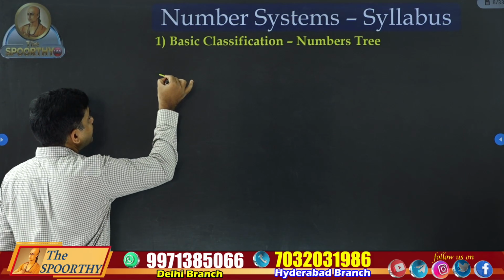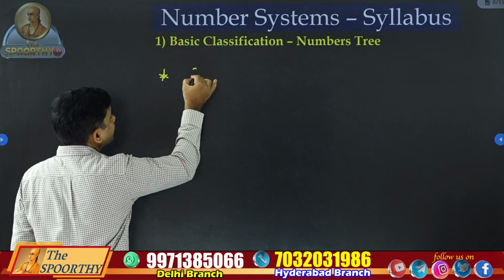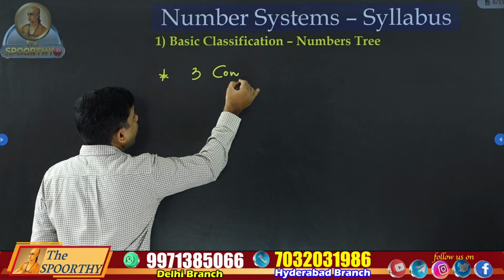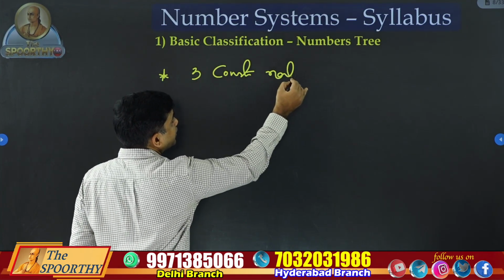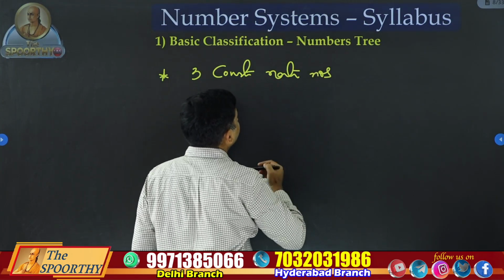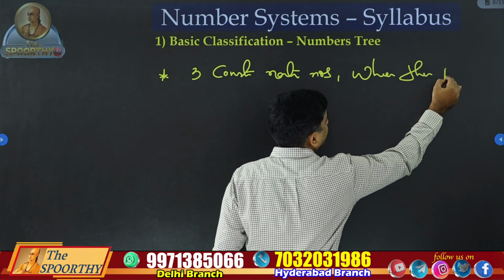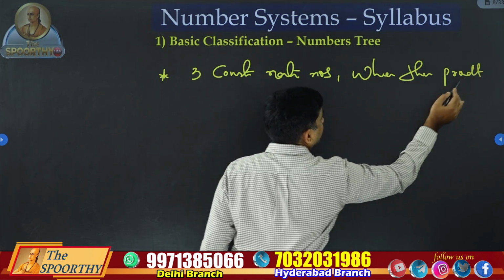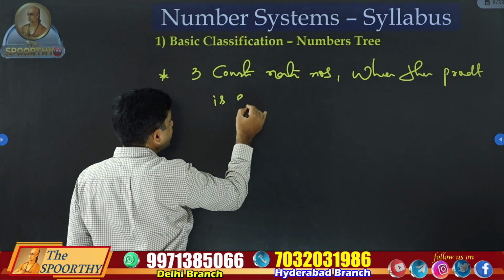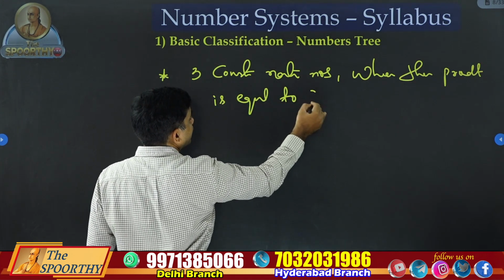See, this question was asked in the CDS exam. There are 3 consecutive natural numbers where their product is equal to their sum.